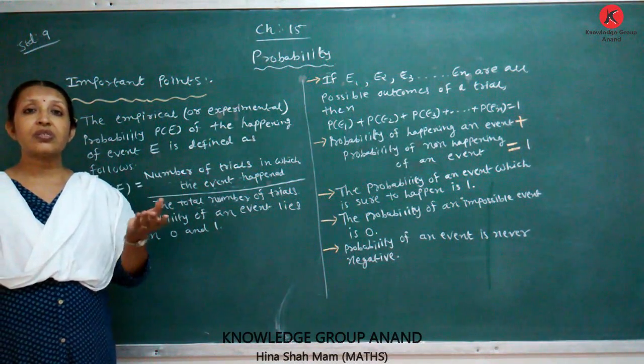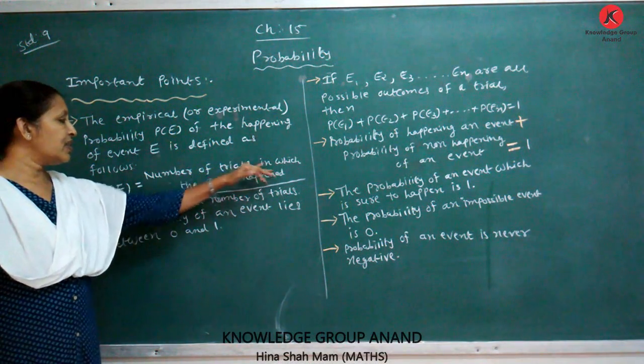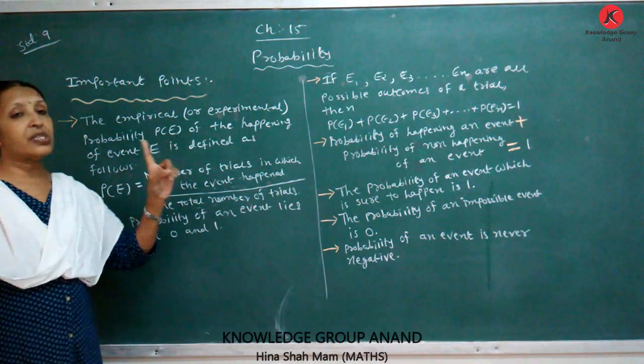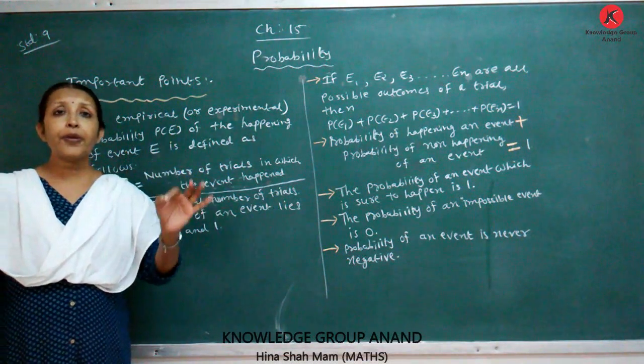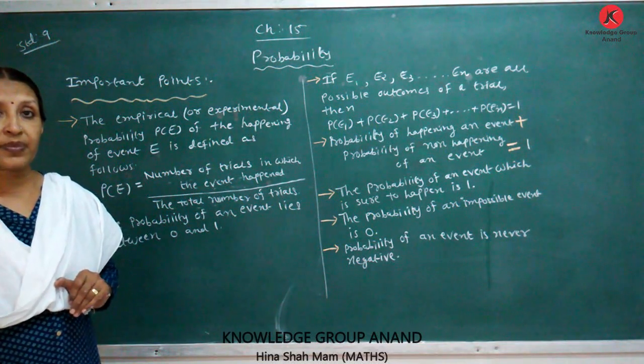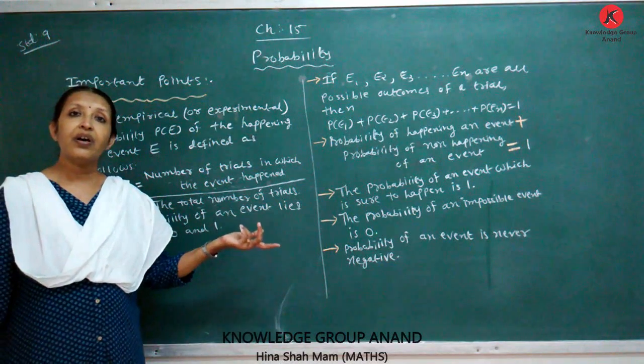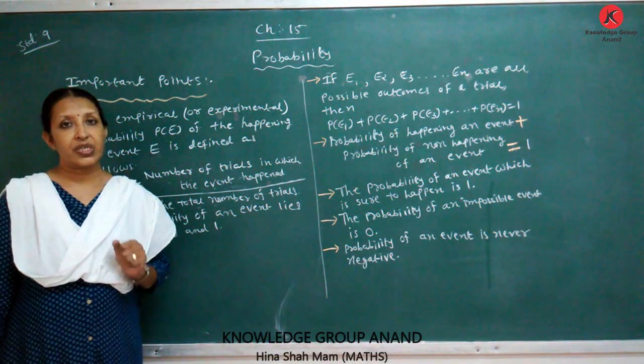Only one time. So the number of trials in which the event happened is equal to 1. Therefore, the probability of this event is equal to 1 upon 6. Number 2, how many times do we get? 1 time. It is 1 upon 6.